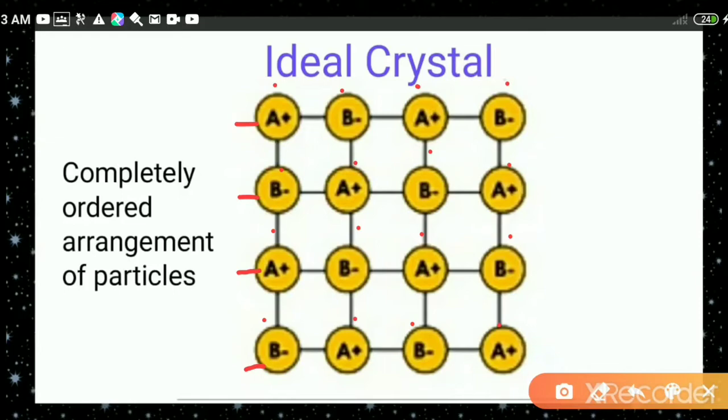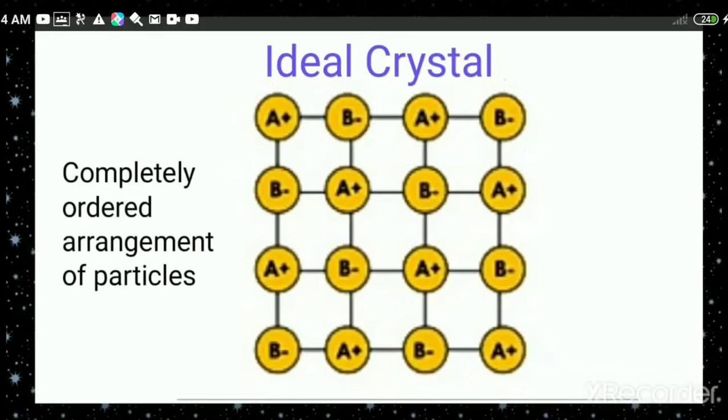And you can see the positions of cations and anions are in an ordered manner. That means the particles are completely ordered, or we can say arranged in a particular manner. Such a type of crystal is called an ideal crystal. That means an ideal crystal has a completely ordered arrangement of particles. And throughout the crystal there will be the same pattern of unit cell also.